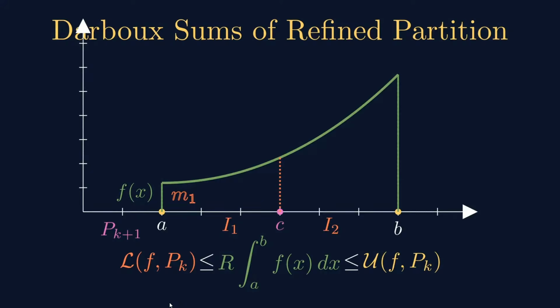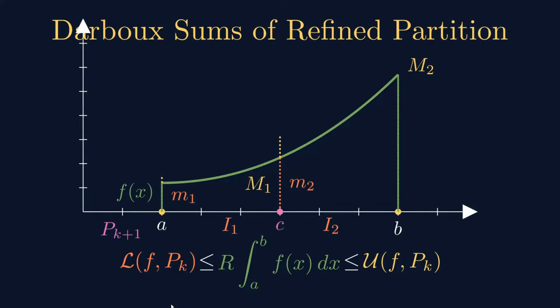So in the interval I1, small m1 is the infimum, and capital M1 is the supremum, and this much height is the supremum. So that is obvious. And then in I2, the infimum is small m2, and the supremum is capital M2. This is obvious.